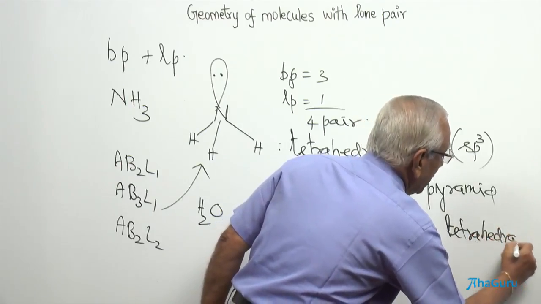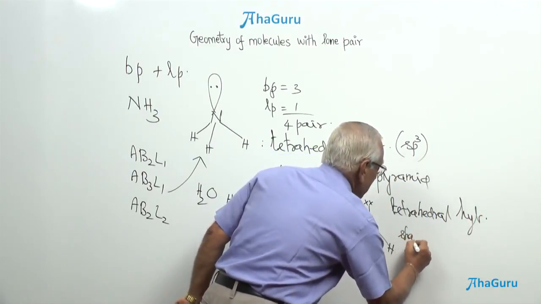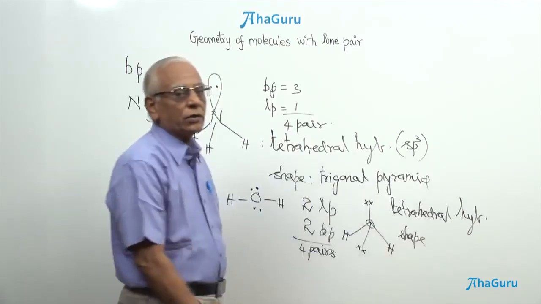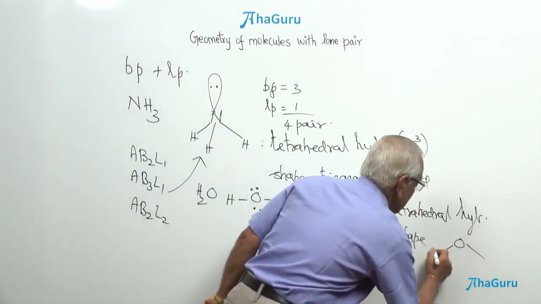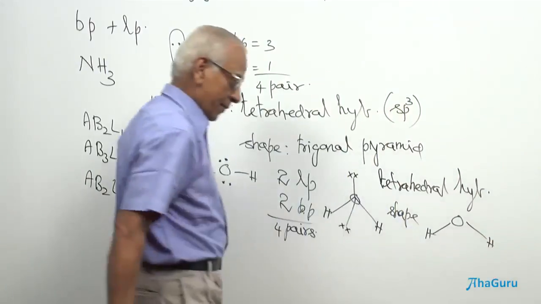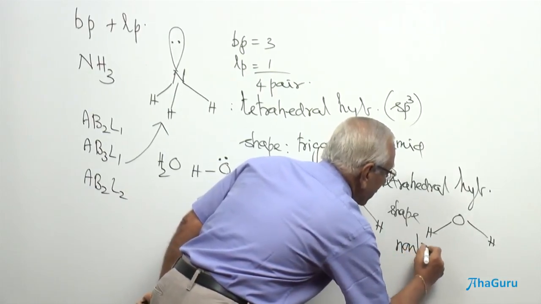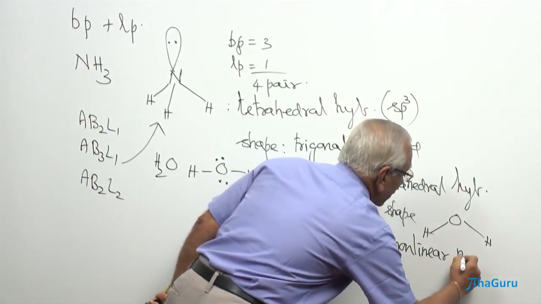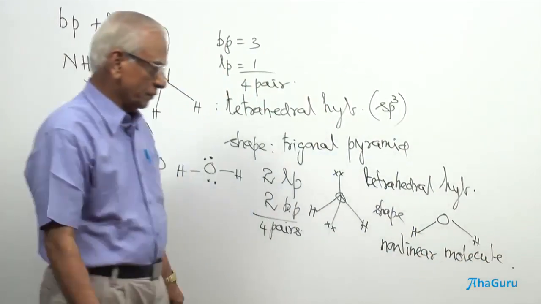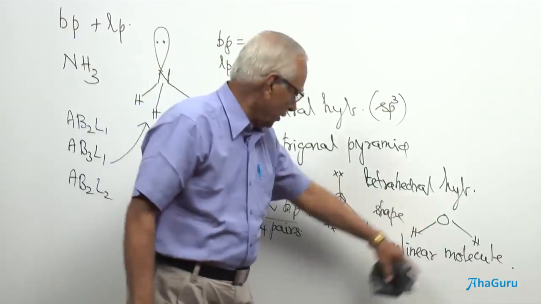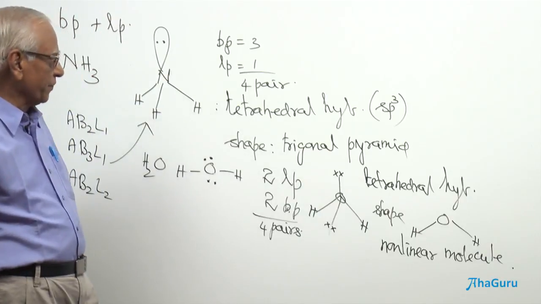Tetrahedral hybridization, whereas for the shape, as I told you, we do not include the lone pairs. Therefore, the shape of the water molecule is just this without indicating the lone pairs, and we say this is a non-linear molecule. Therefore, the bond angle cannot be 180. We can decide the bond angle also, it cannot be 180.